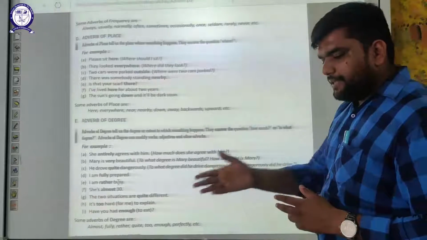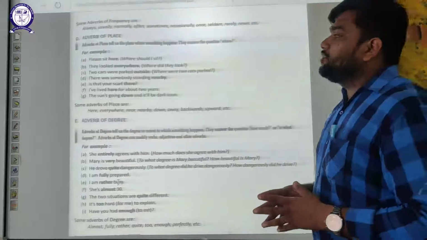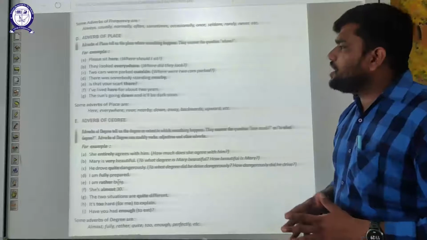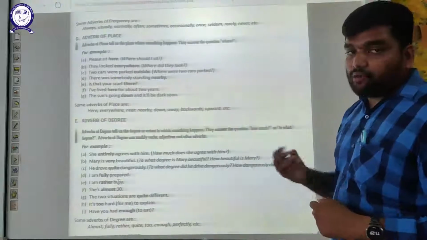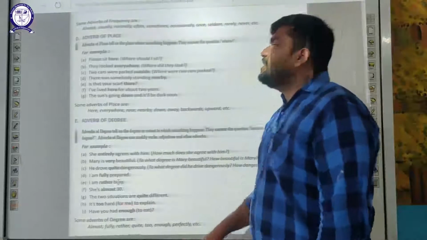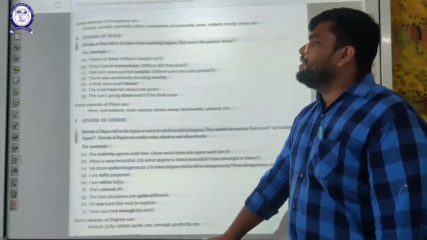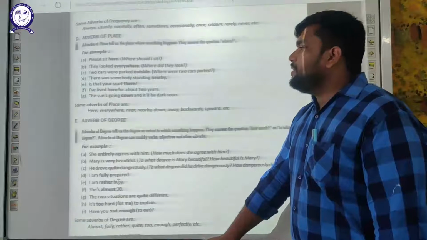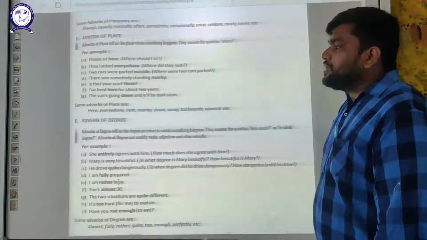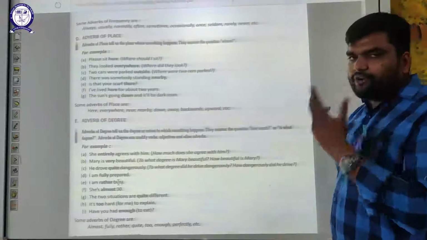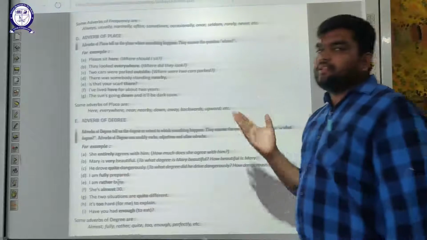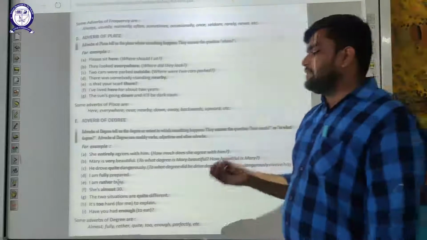Where should I sit? Please sit here. They looked everywhere. Where did they look? They looked everywhere. Where were the two cars parked? The two cars were parked outside. So here, everywhere and outside are adverbs of place. There was somebody standing nearby. Is that your scarf there? I've lived here for about 2 years. The sun's going down and it will be dark soon. Some more examples of adverbs of place: here, everywhere, near, nearby, down, away, backwards, upward. These are some adverbs of place.